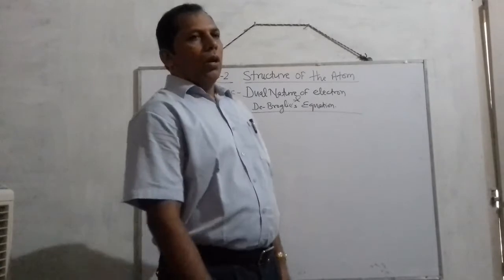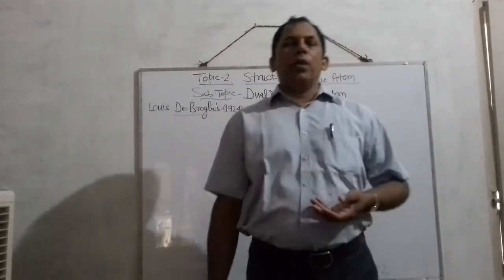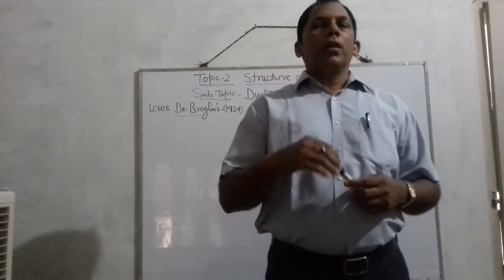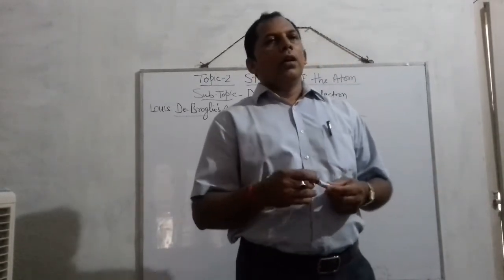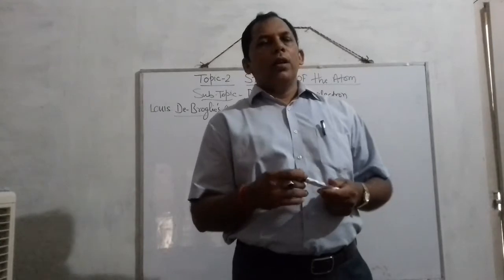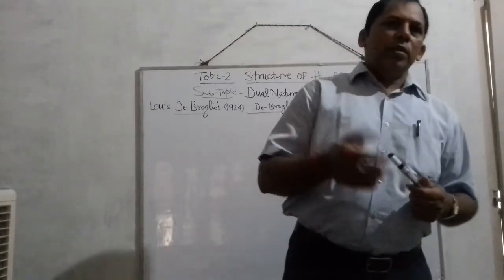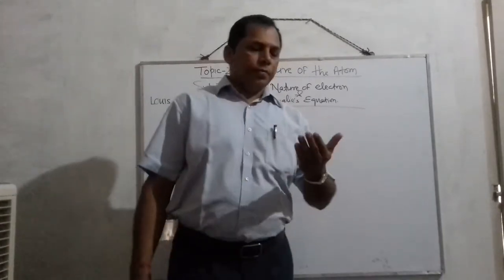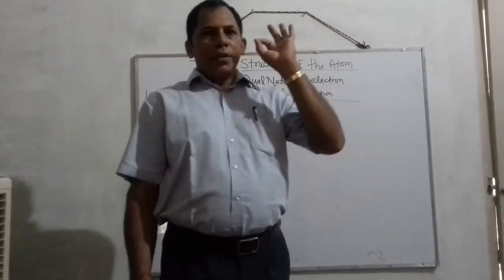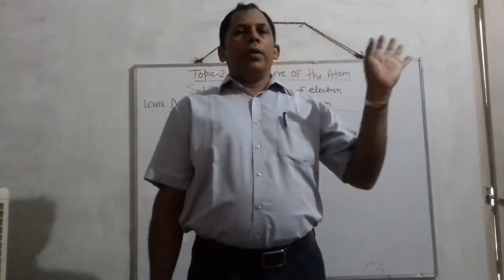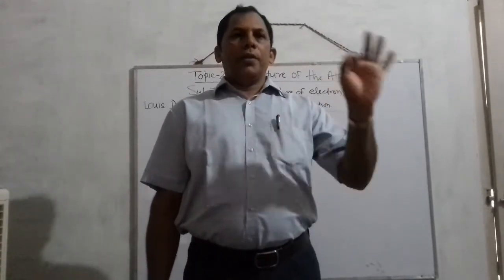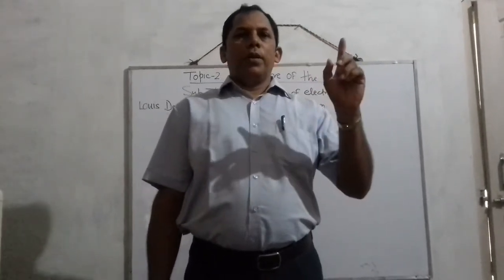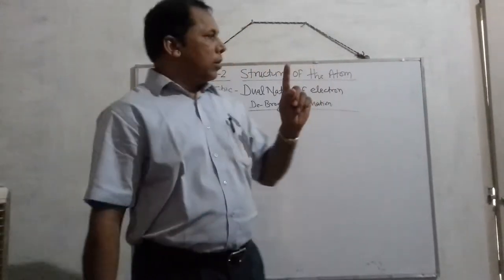On the basis of previous knowledge, whether by Rutherford's atomic model, or by Bohr's atomic model, or by the Schrödinger wave equation, we know that the electron is a negatively charged minute particle. An electron is a negatively charged very minute particle. But